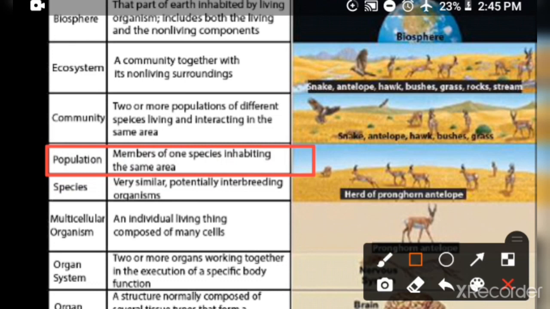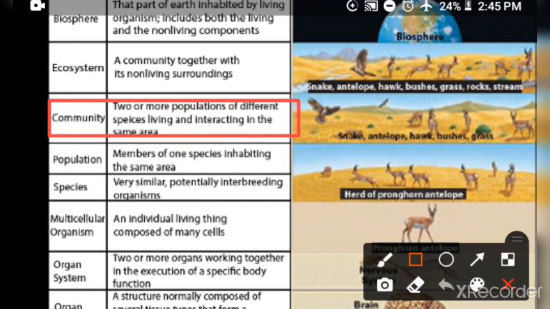We have many populations in our surroundings, like the population of frogs, the population of human beings, the population of cats, the population of dogs. Whenever two or more populations of different species live and interact in the same area, they form the next level of organization, that is considered a community.